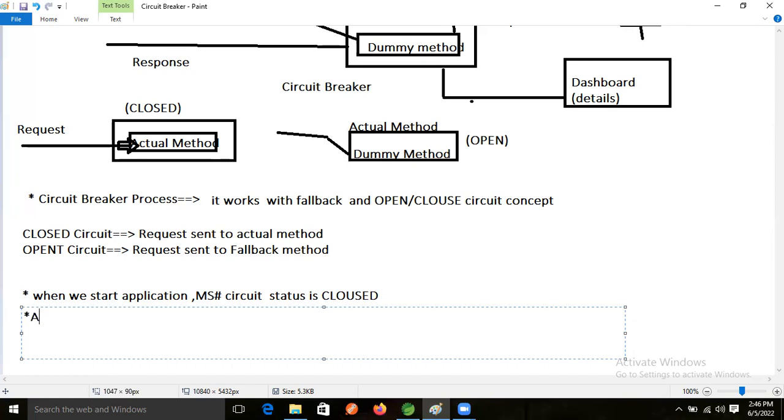Don't worry, right? After 20 fails, we can increase this size. It doesn't mean this size is fixed; by default this size is there in the microservices circuit breaker. How many requests will it accept by default? 20 requests. If 20 requests continuously fail, then the circuit breaker will become open.